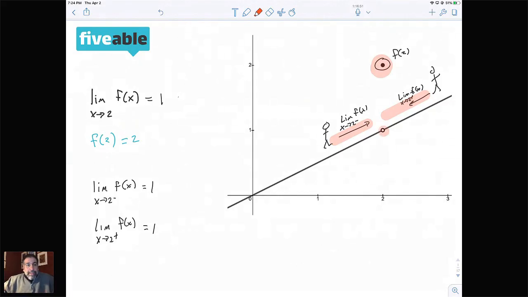So that's the whole idea of continuity. So we're going to switch back. I want to show you a couple more slides, and then we're going to go and do a couple examples of continuity.